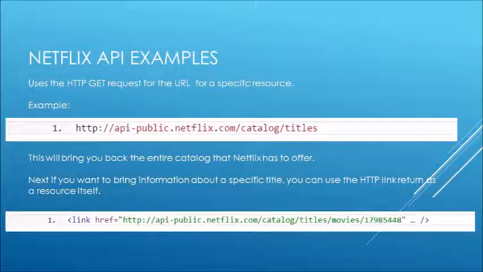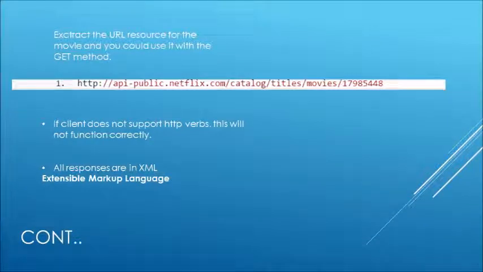Alright, so to show some Netflix API examples, here we have the first one, which is an HTTP GET request for the URL for a specific resource. The specific one we have here will return to you all the catalog titles. With that, it will bring you directly to specific titles, and more specific ones. If you were to click on them, it becomes a reference resource itself, much like a link href. So then if you want to use that specific one, you could extract a URL resource from the movie that you could use within the GET method.